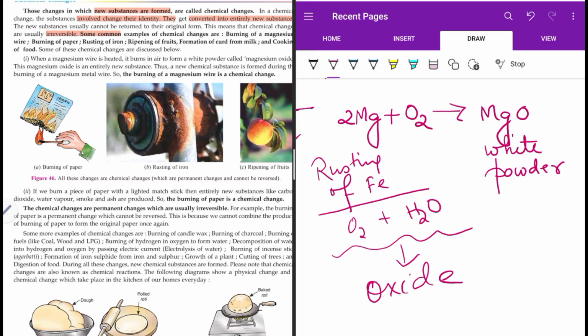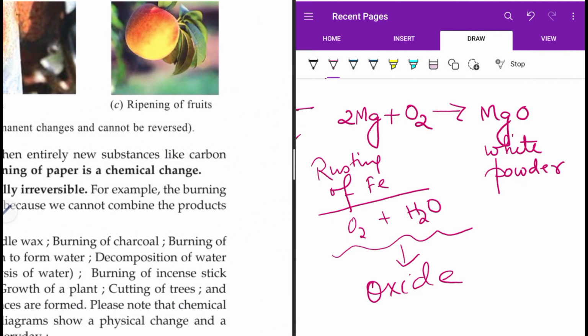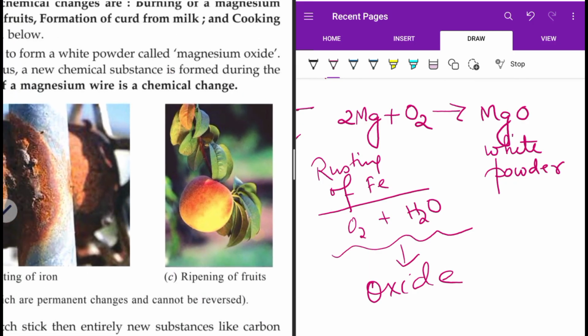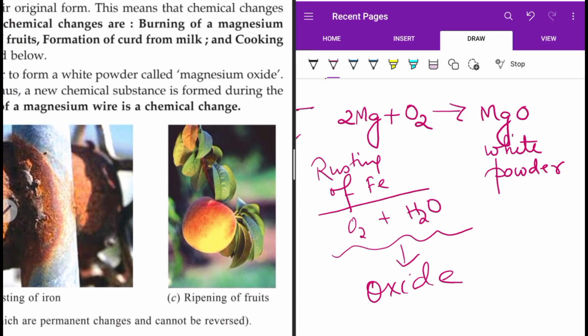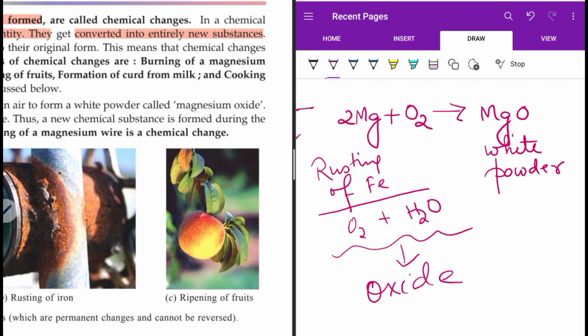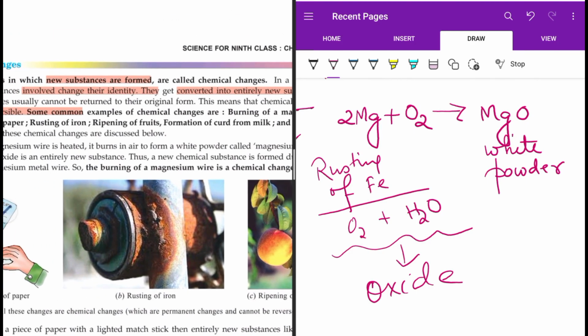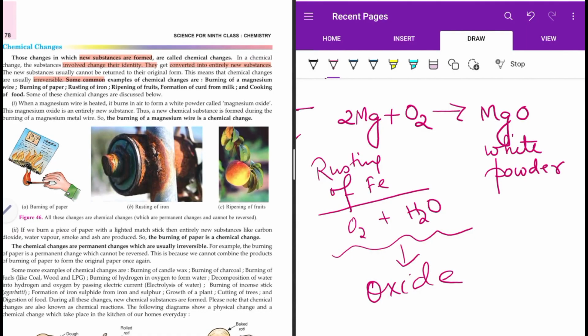Ripening of fruits. If I say that I want back the original raw, unripened fruit, I cannot. It's a natural change and it is not under our control. If I want that raw fruit back, it cannot happen, and so it is a chemical change. Now you may think, ma'am, in the breaking of glass, you said it is a physical change, and if we want the glass back, we cannot.